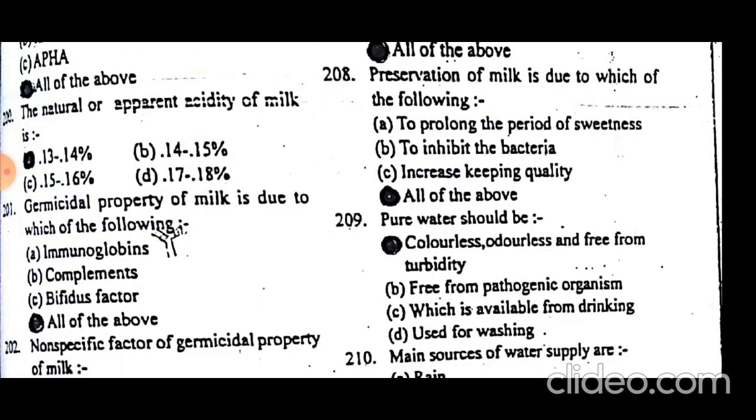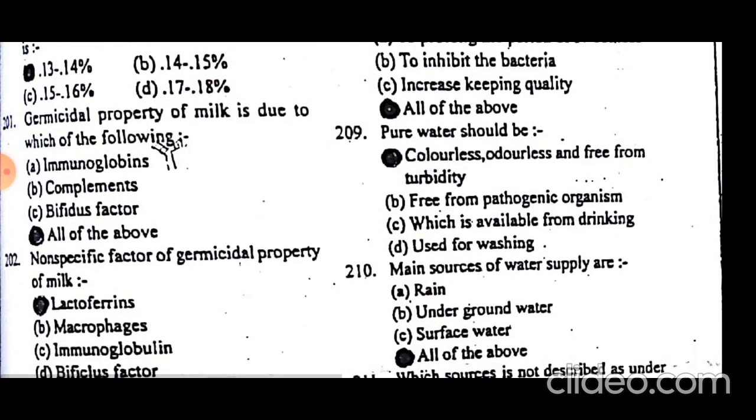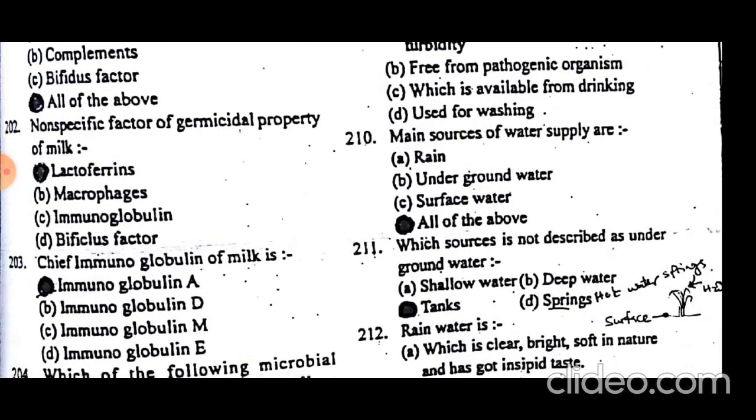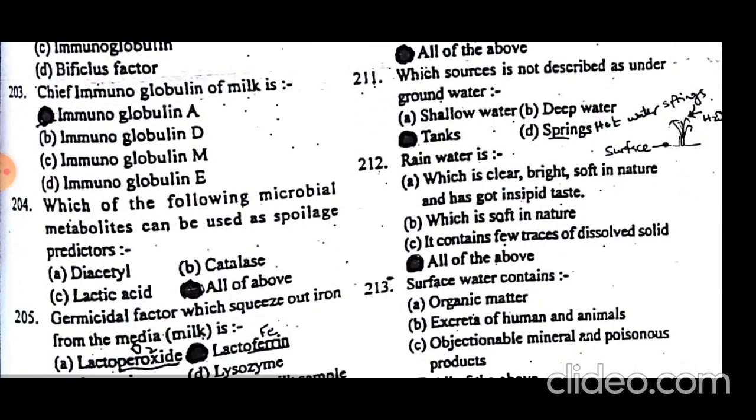Germicidal property of milk is due to all of the above: immunoglobulins, complements, and bifidus factor. The non-specific factor of germicidal property of milk is lactoferrin. The chief immunoglobulin of milk is IgA.